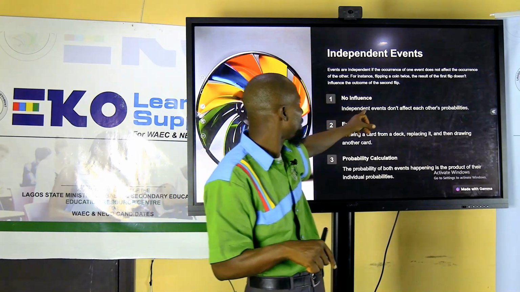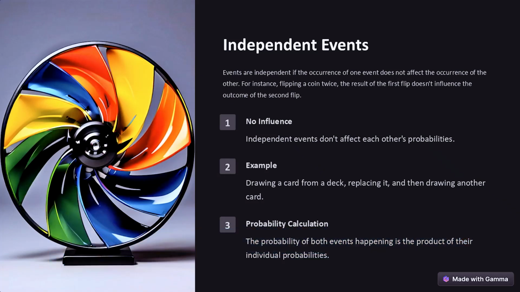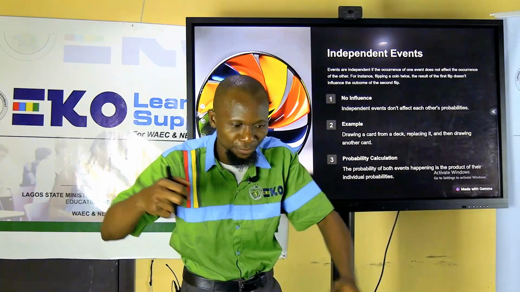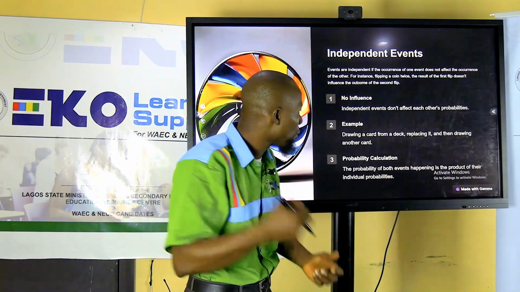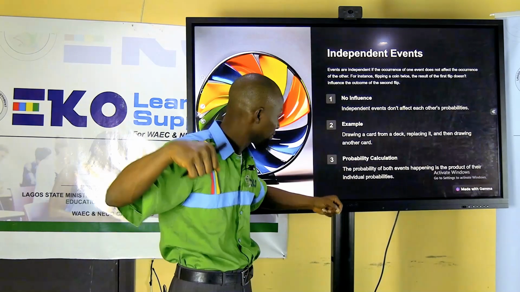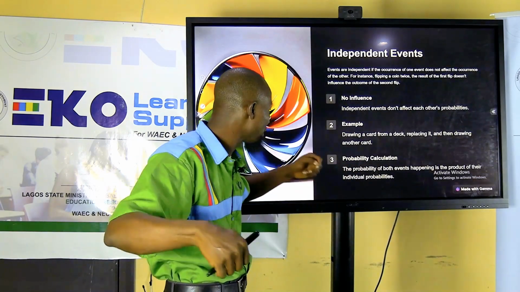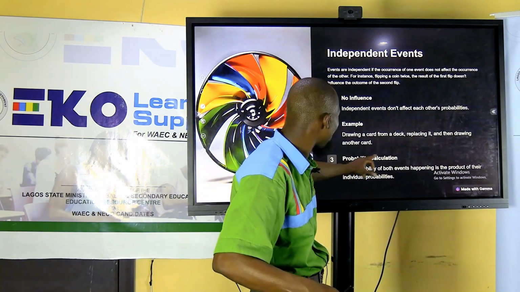So it means independent events, no influence, they don't affect each other. Then the second one, drawing a card from a deck. You can draw anyone. If you are picking two times, it can be of anyone. And then drawing another card, you can have different results. You can also have the same result. They are independent.